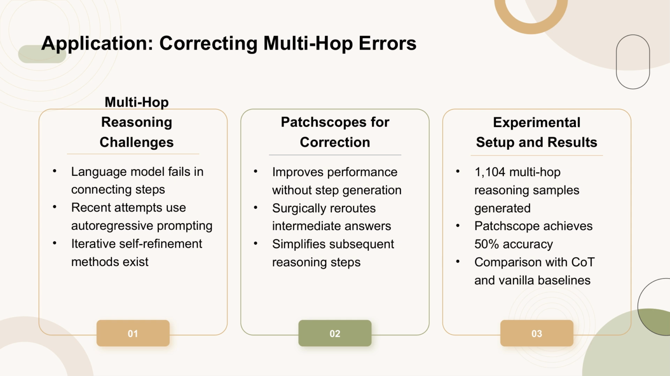In their experiments, the authors generated 1,104 multi-hop reasoning samples, focusing on cases where the model accurately represented each step independently. The Patchscope method achieved an accuracy of 50%, significantly outperforming the vanilla baseline, 19.57%, and the chain of thought baseline, 35.71%. This application demonstrates the potential of Patchscopes in correcting multi-hop errors and highlights the importance of structural information in query synthesis.